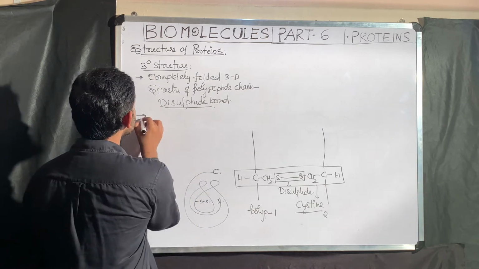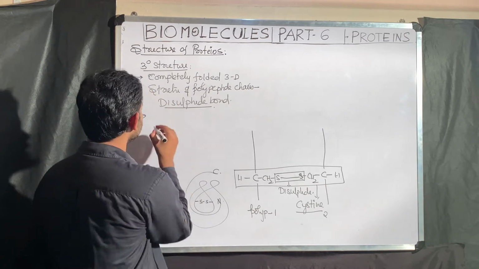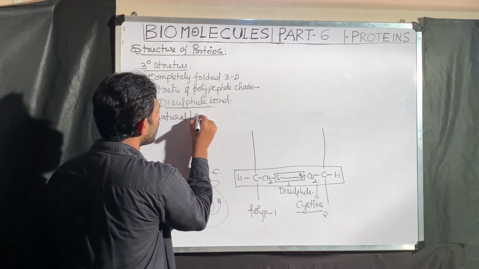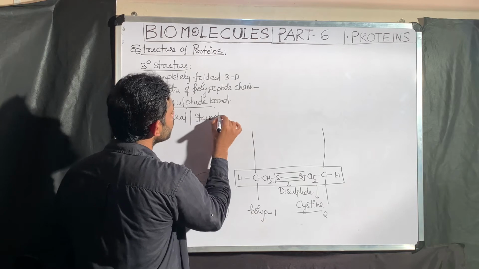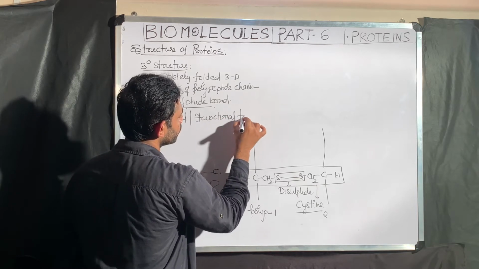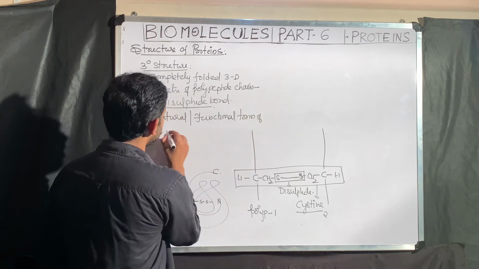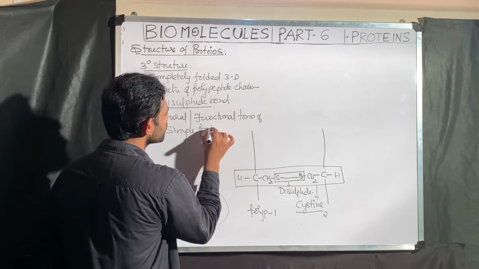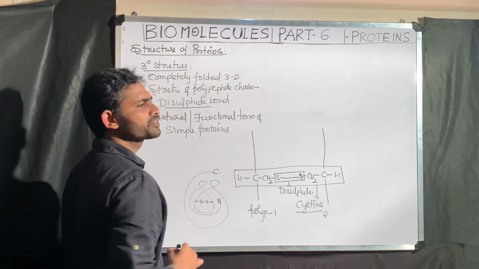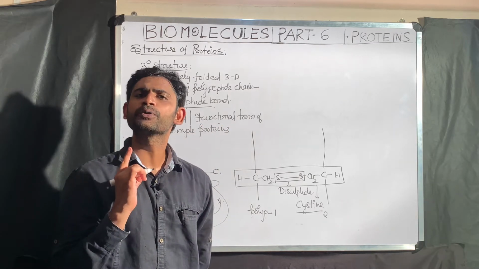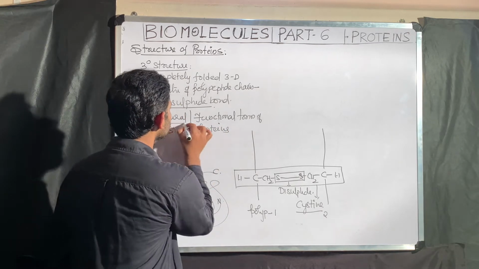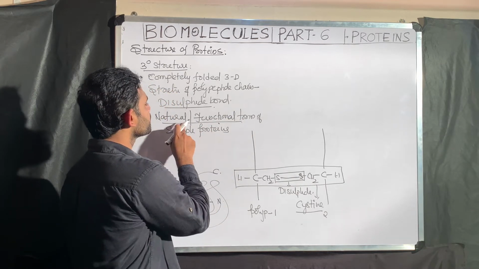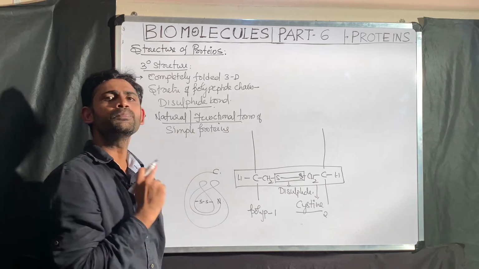The next very important point for the tertiary structure is that it is the natural or functional form of simple proteins. This is already mentioned in the concept. Tertiary structure is the functional form or natural structure of the protein.